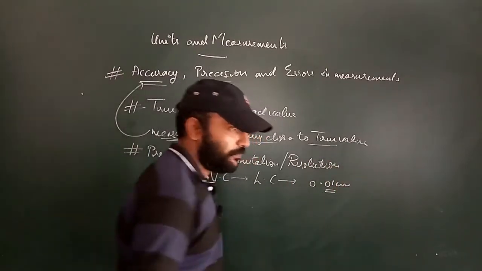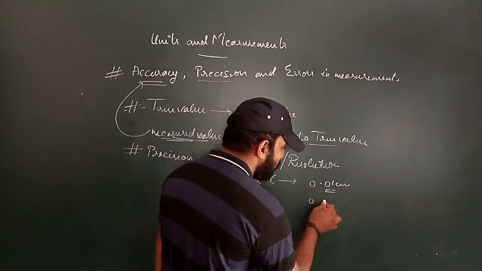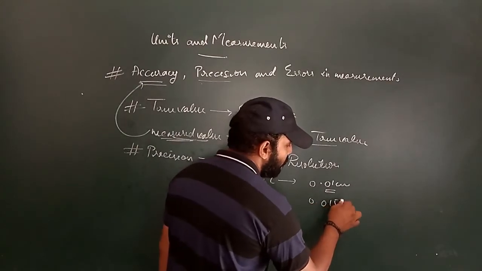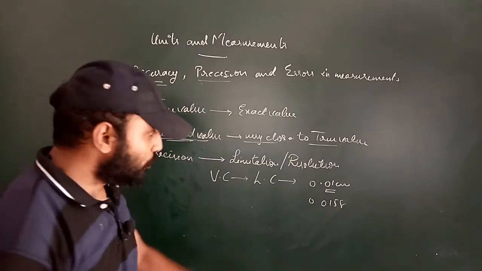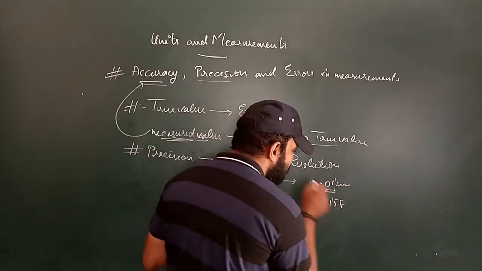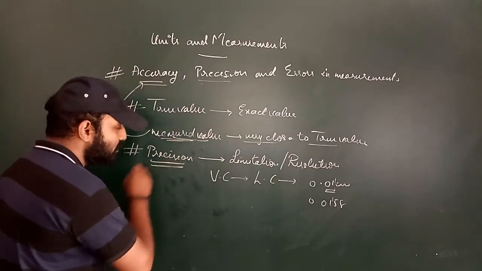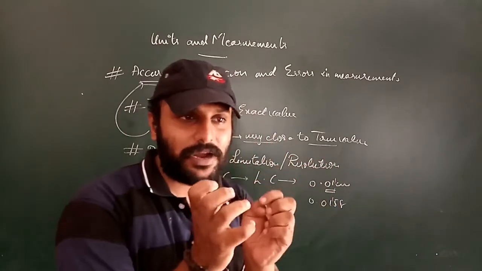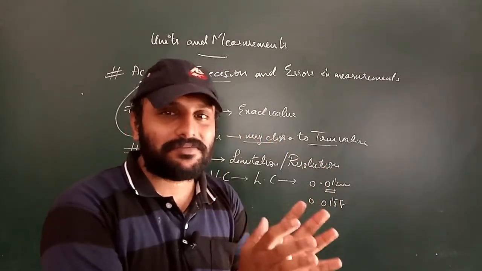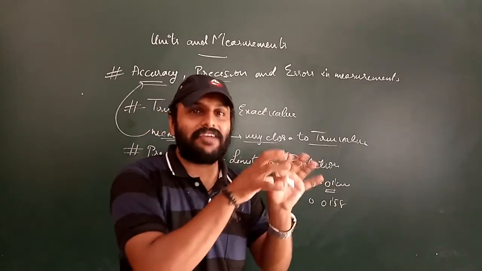Beyond that value, if you have an object whose value is 0.0158, you observe that the instrument's limit is only up to here, after that it cannot say it. So precision is nothing but the maximum limit of that instrument. What is the maximum measurement that an instrument can make from the object?